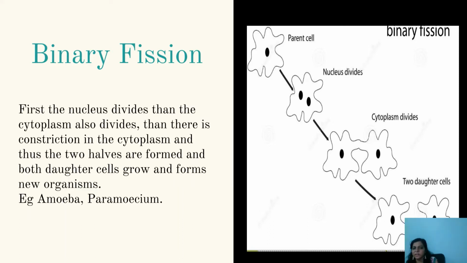This binary type of asexual reproduction takes place in amoeba and paramecium. So binary fission is over: parent cell, division of nucleus, division of cytoplasm and formation of two daughter cells.